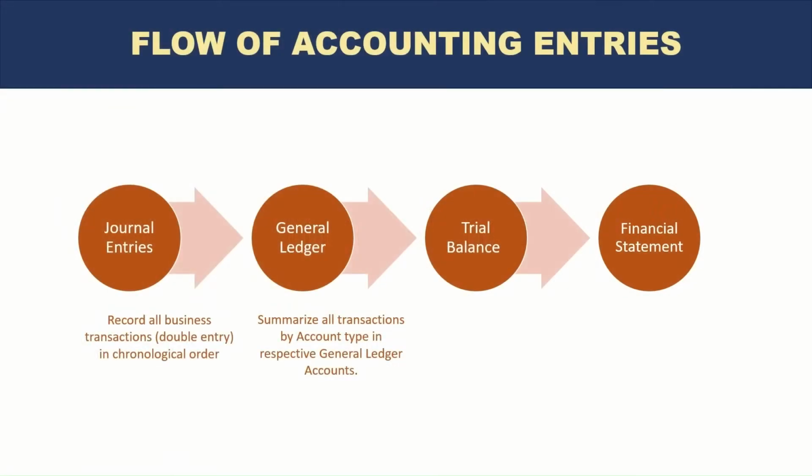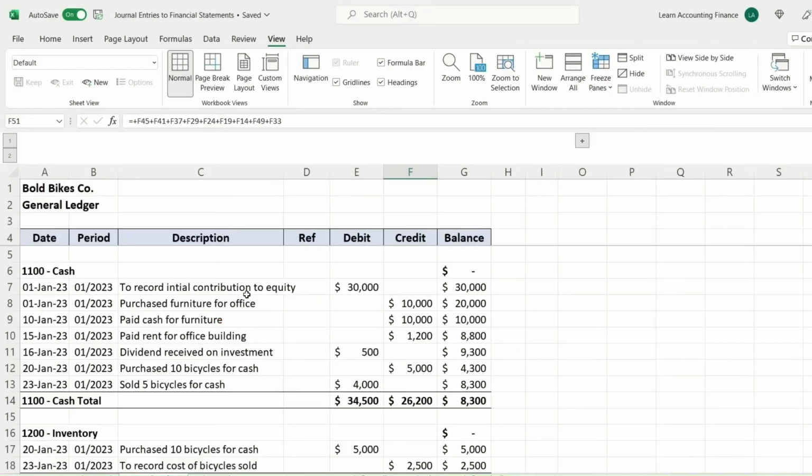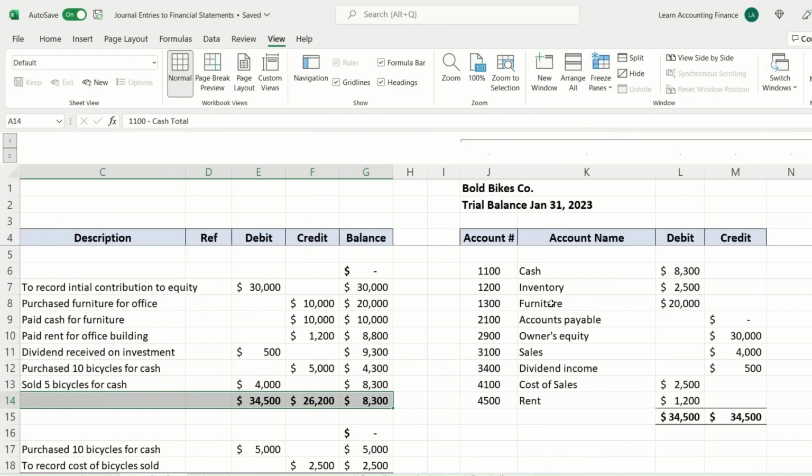So what is a trial balance? A trial balance is a list of all accounts with balances. Let's take a look at an example of the trial balance as well. From this journal ledger, we can see a summary of all of these individual account balances in a trial balance. So here you have the trial balance.